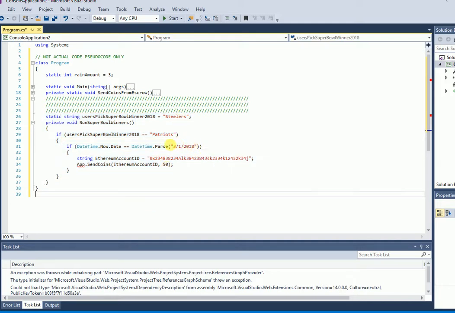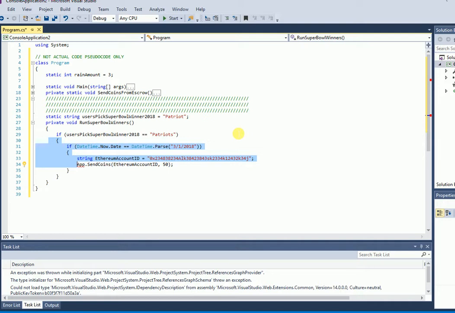So let's suppose, now this is the actual team that won. Let's suppose you picked the Patriots to win way back in December 2018, right? And notice that I typed it Patriot. That could be a problem because Patriot is not equal to Patriots in code. This is where things are going to get real complicated, because if you pick Patriot and you mistyped it and it says Patriots, this will never run because those are not equal. Patriot is not equal to Patriots. These are the kind of things you're going to need a programmer for, because everything has to be super precise and everything's super accurate. This is where the complications come in, and this is where I see the problems being.